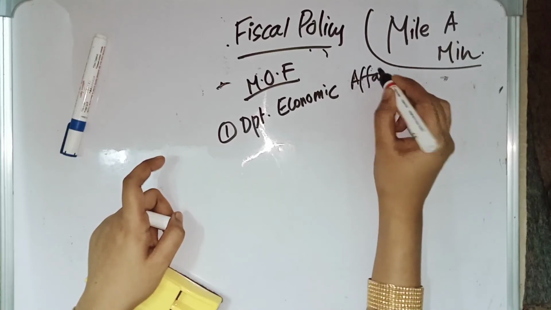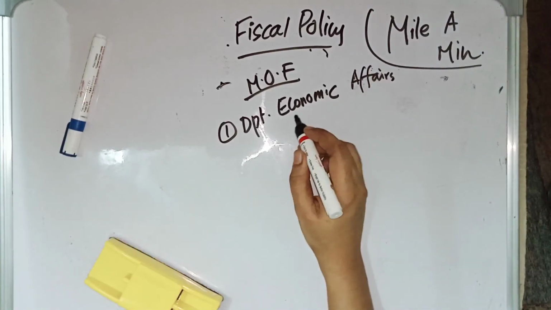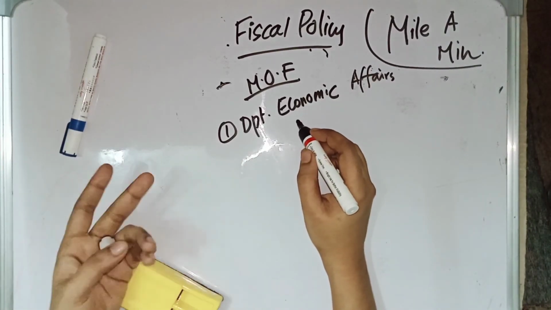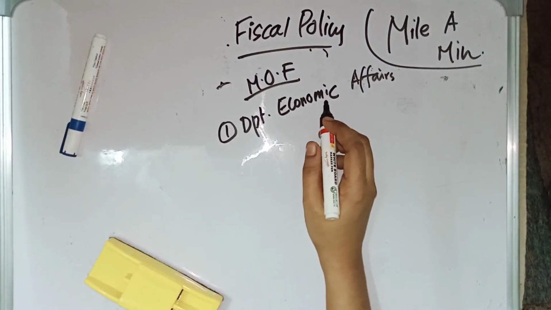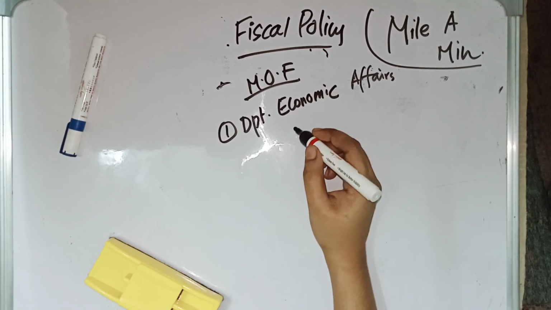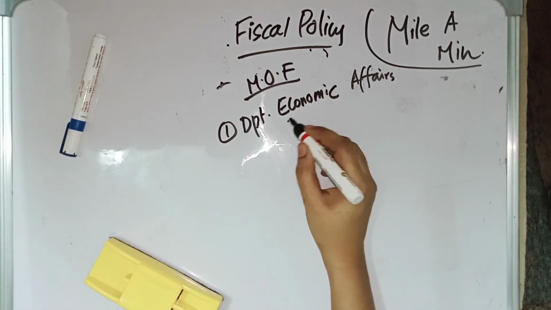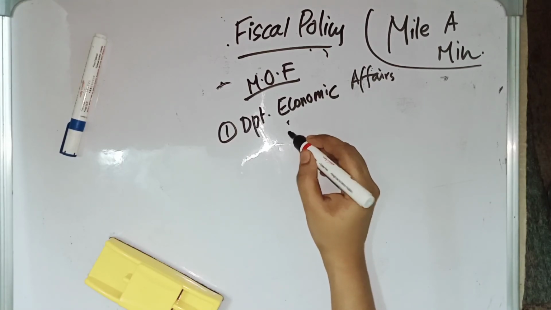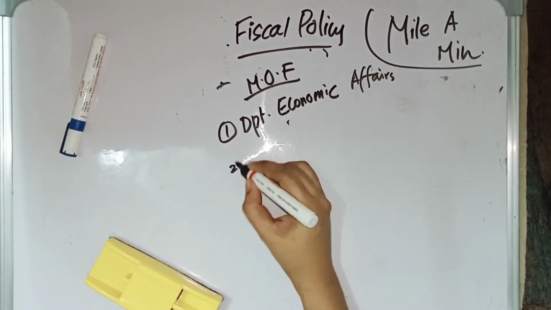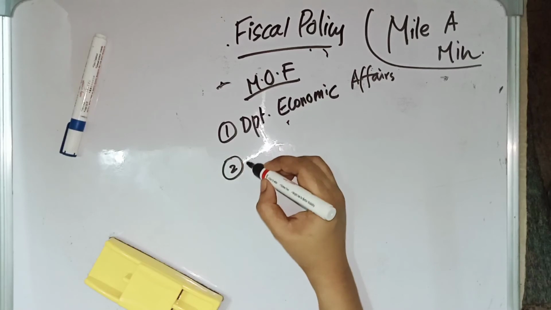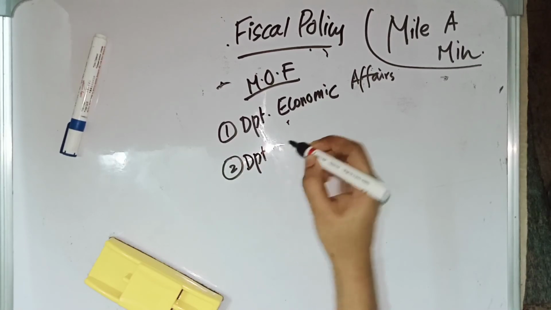So the Department of Economic Affairs' main job is fiscal policy, presentation of the budget, and preparation of the budget. Under this only we have the Chief Economic Advisor who prepares the economic survey. So relating to the budget and the economic survey, we have the Department of Economic Affairs. Then the second one is the Department of Expenditure.